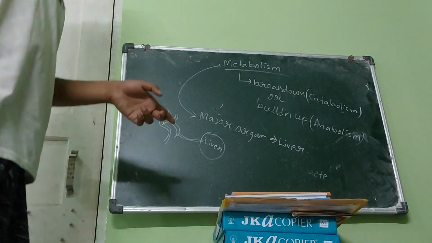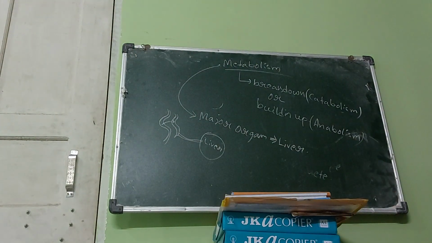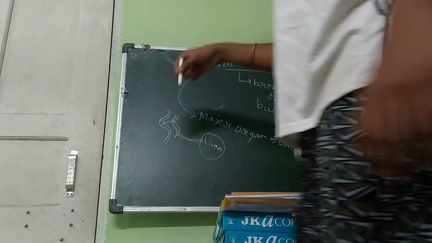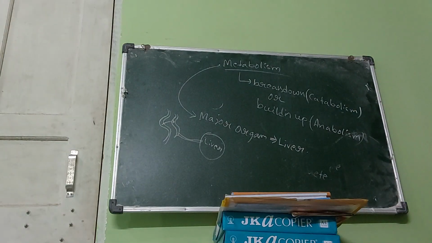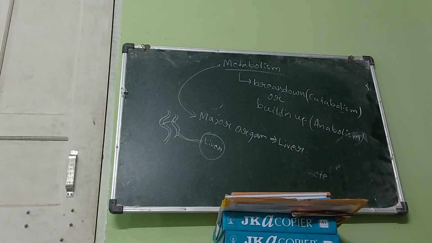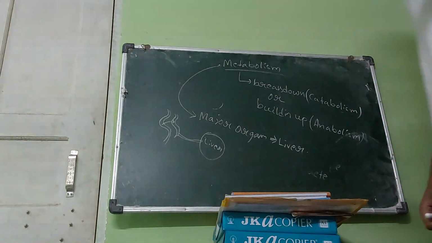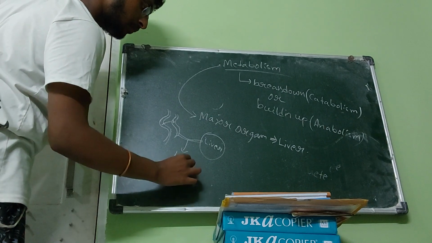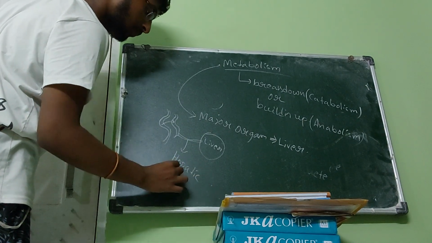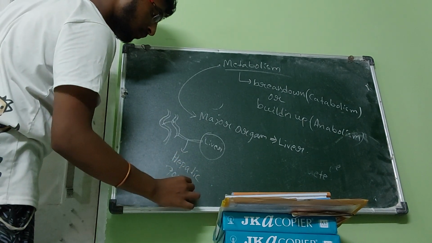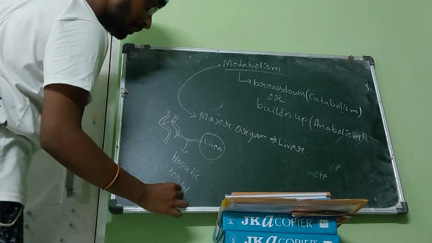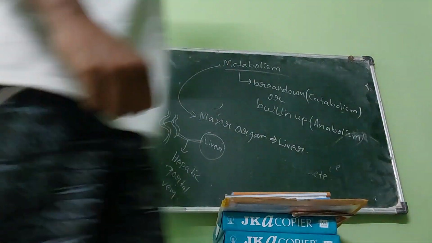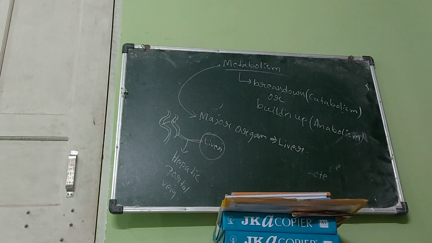So first the drug is absorbed in our systemic circulation. That is why we study absorption first. Okay. The drug comes to systemic circulation through absorption, and after that the drug goes to liver through hepatic portal vein. This is our hepatic portal vein, and the drug comes to liver.